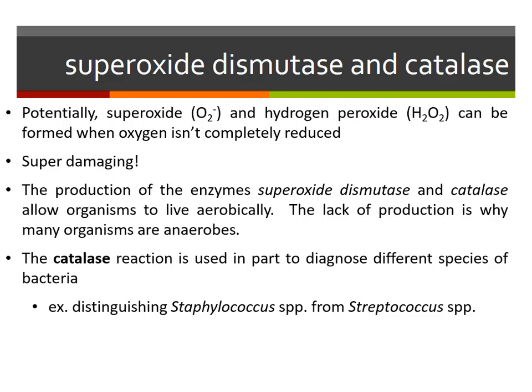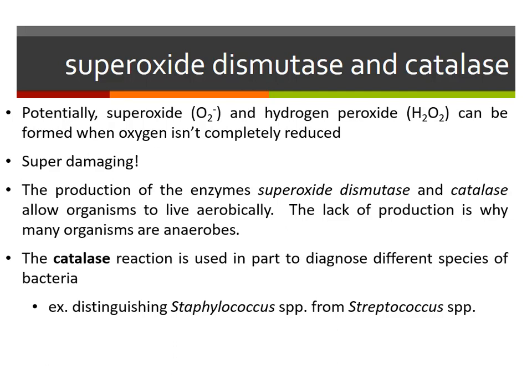So, for example, there is an enzyme called superoxide dismutase that will actually break down superoxide so that it is no longer so very electronegative. It doesn't have that extra electron. It's not quite as damaging. This guy is so electronegative, it'll actually pull electrons off of other molecules. Oh, I'm sorry, it will actually deposit electrons. Oh dear, now I'm making no sense. Reset. There's also a catalase enzyme. So we have superoxide dismutase, we also have catalase. Catalase is going to help organisms deal with peroxides, for example, hydrogen peroxide.